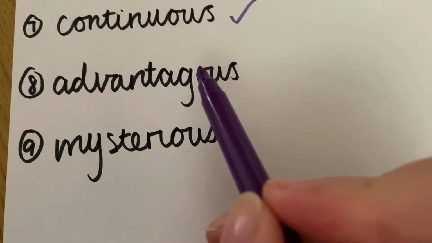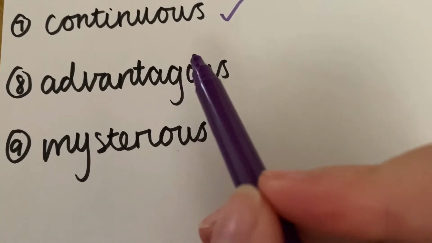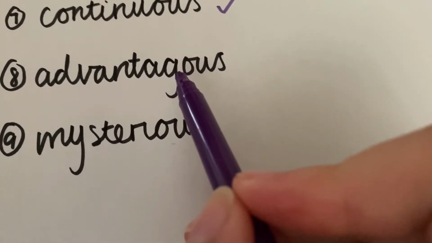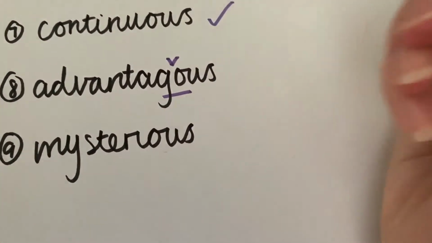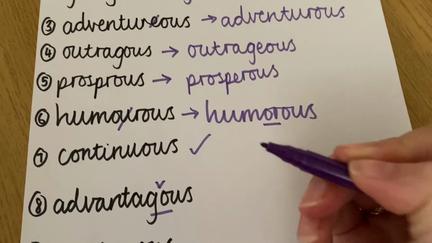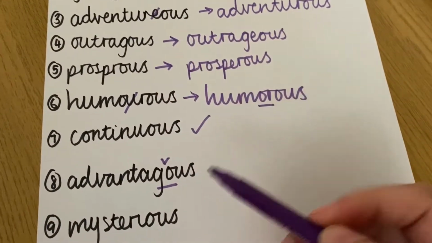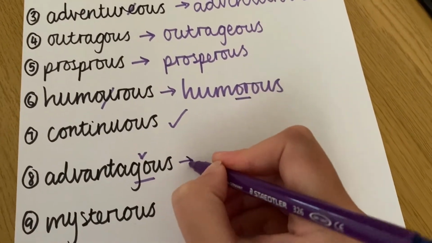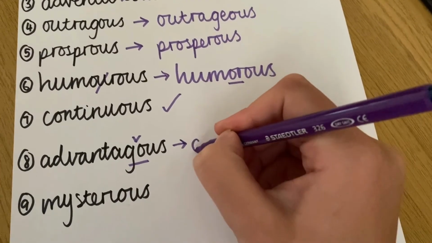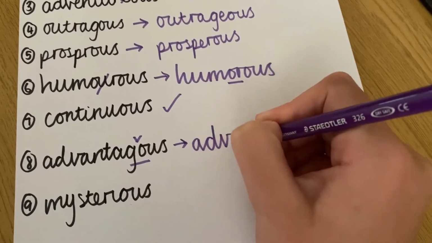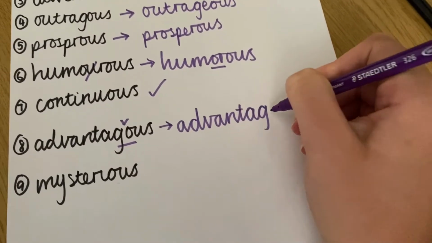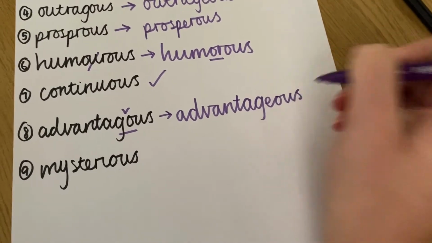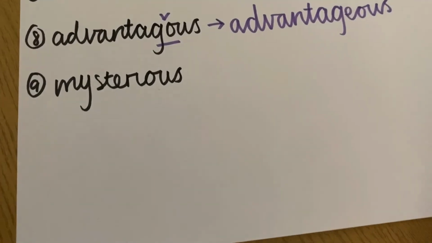Advantage ends in an E. Oh, but not just an E, it's a GE. So if it was a GE, I need to make sure that I'm keeping my E in here. I've done exactly the same as I did for outrageous as well. Okay, so this is what it should have been spelt like. Advantage, E-O-U-S.